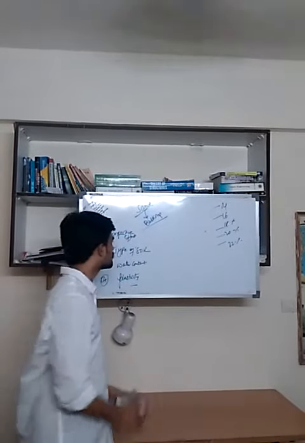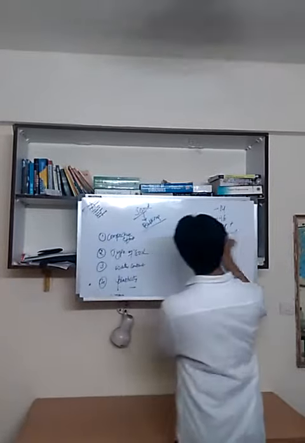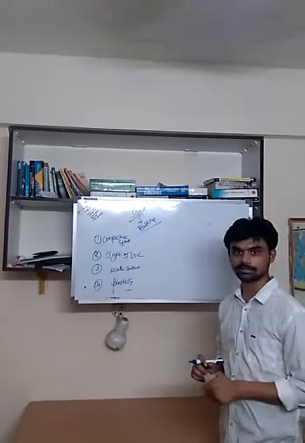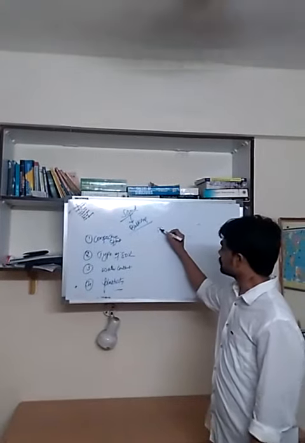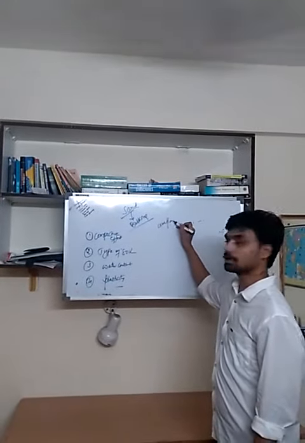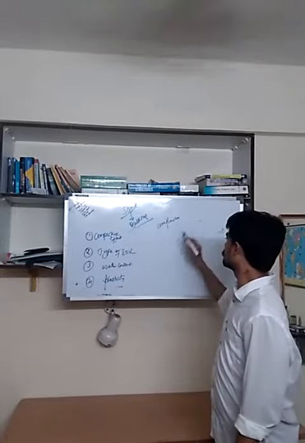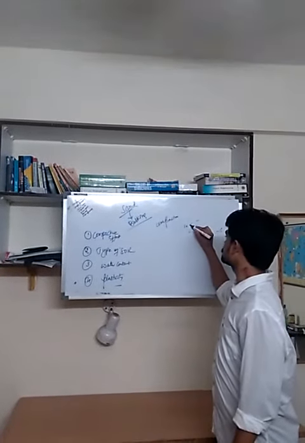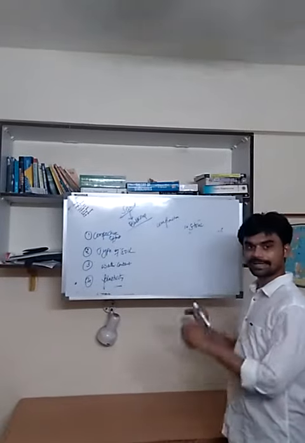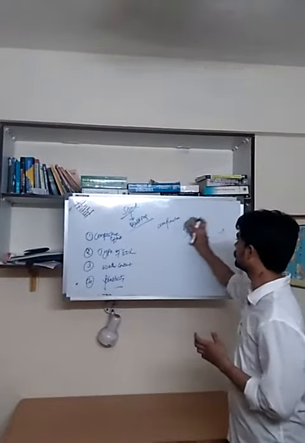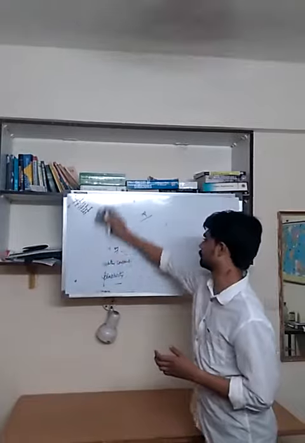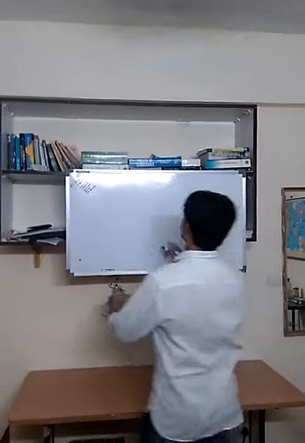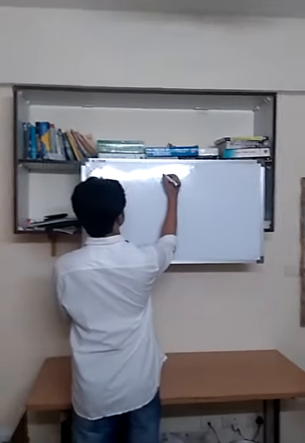And now, how does this compaction affect the engineering properties of the soil? Due to this compaction, how do the engineering properties of soil change? I will make a tabular form so that the concept will be clear. First one, structure.